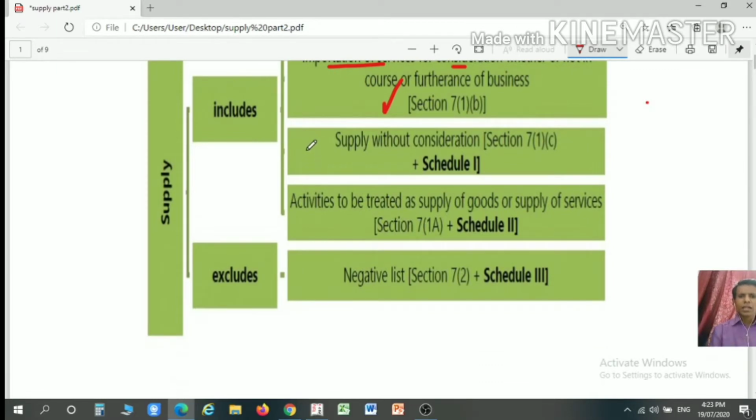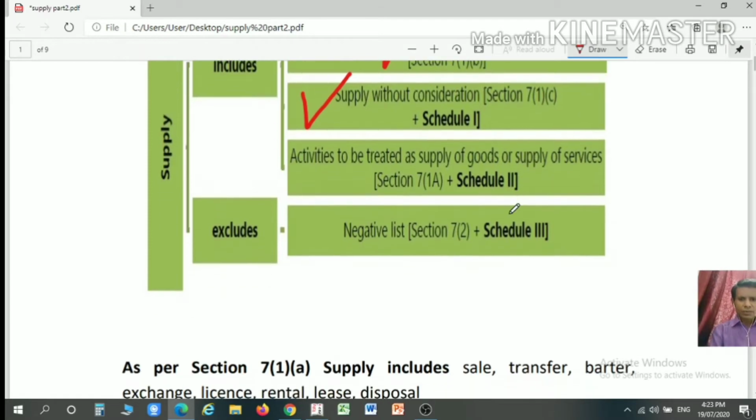Next, supply without consideration as per Schedule 1 will be considered as a supply. So whatever is given in Schedule 1, even if such transactions are made without consideration, will be considered as a supply. Now the question may arise whether a supply will be treated as a supply of goods or a supply of services. So certain activities are determined in Schedule 2 as a supply of goods or a supply of services, as per Section 7 subsection 1A.